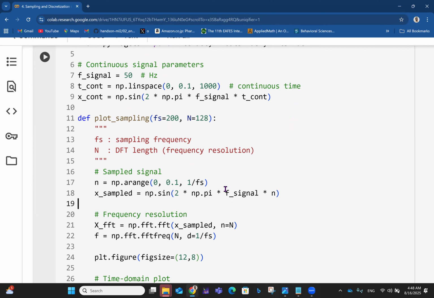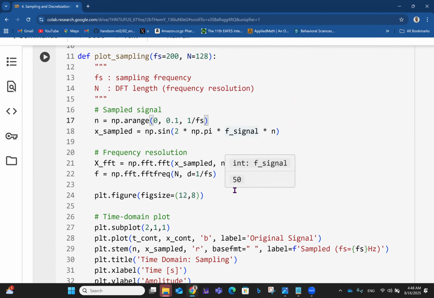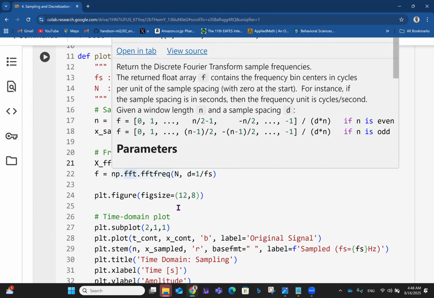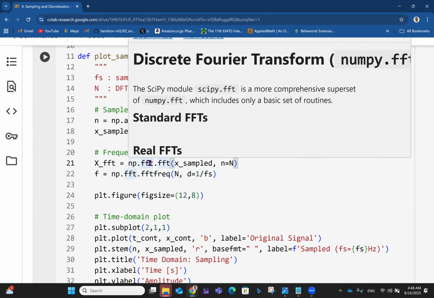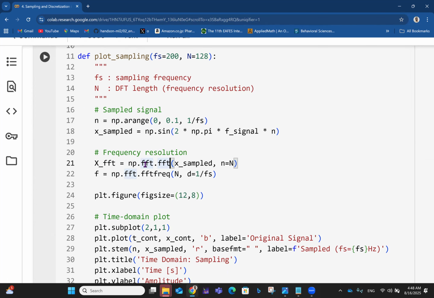So x_sampled is now for the signal itself. For the sampling, we now fix the value. So the f_signal that was given, and then the N, that's the small n. Oh yeah, the N is here, based on what we have here. And then we have the frequency resolution, which is x_fft, so you get this FFT. That's the discrete Fourier transform, right? We get FFT from NumPy, based on the x_sampled and the N value that was supplied. And then f is the FFT frequency and all that.